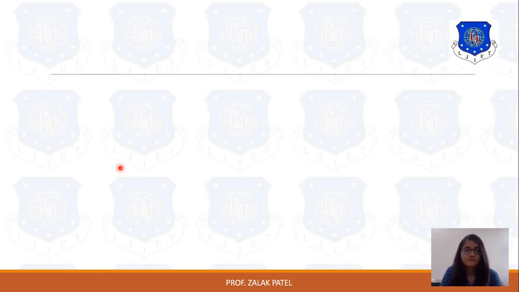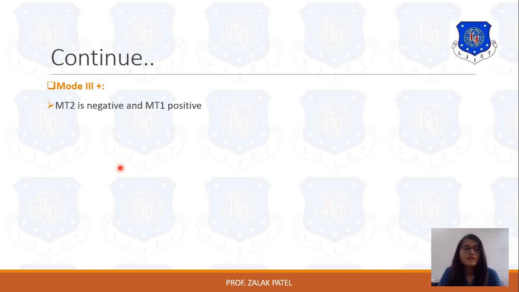Next mode is mode 3 plus. Mode 3 means it operates in the third quadrant. Third quadrant operation takes place when MT2 is connected to the negative terminal and MT1 is connected to the positive terminal, so MT2 is less than MT1.